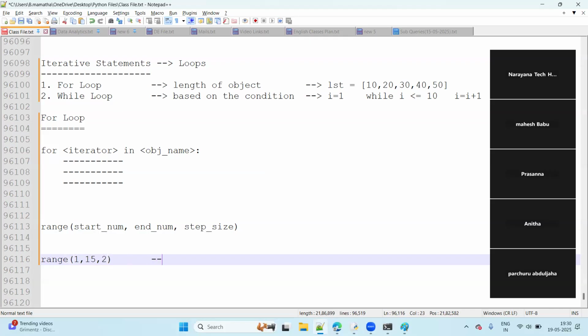Then observe now. What is the start number? It starts from 1. After 1, what is the last one? 15.